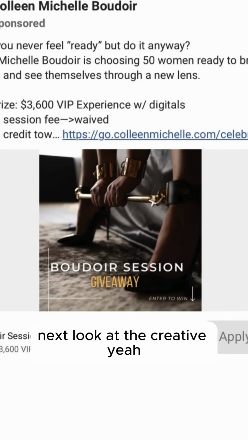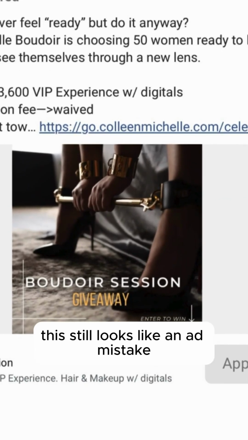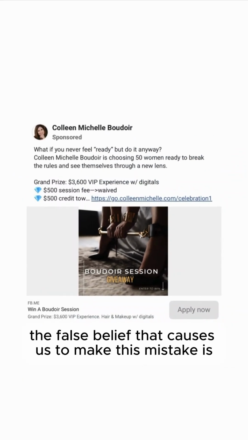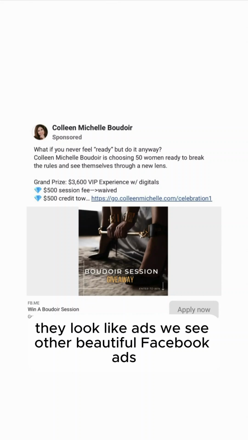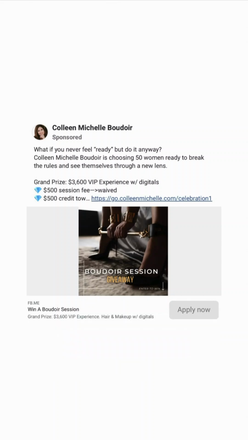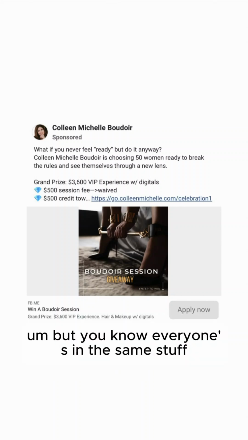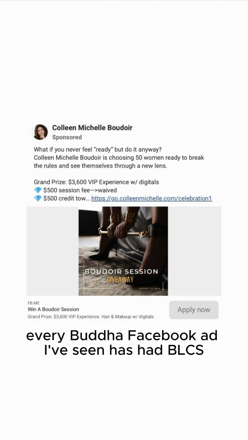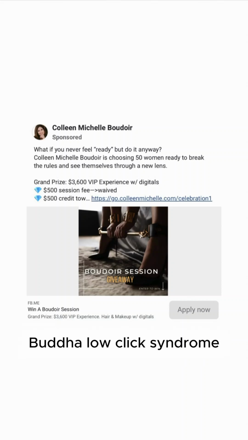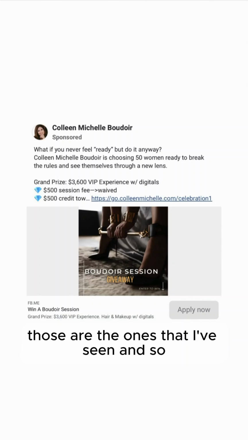Next, looking at the creative, this looks like an ad mistake. The false belief that causes us to make this mistake is we see other Facebook ads, they look like ads. We see other Boudoir Facebook ads, they look like ads. But everyone's in the same stuff. This is why literally every Boudoir Facebook ad I've seen has had BLCS, Boudoir low click syndrome. Those are the ones that I've seen.